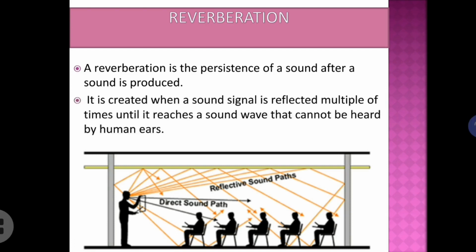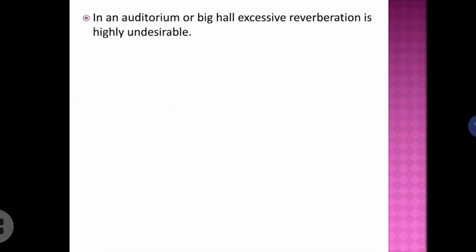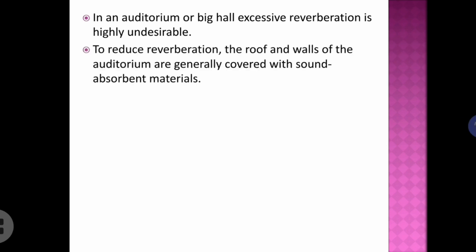That means the original sound is reflected several times. So, when the multiple reflections are reaching our ears, we will not be able to hear clearly or listen to the actual speech, because everything will be getting interfered. To avoid such confusion in an auditorium or a big hall, the reverberation should be avoided. It is highly undesirable in such an auditorium or big hall.